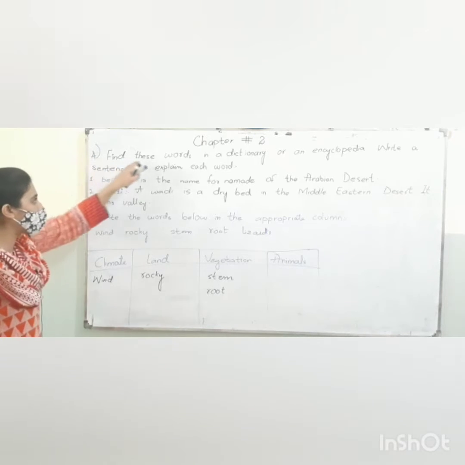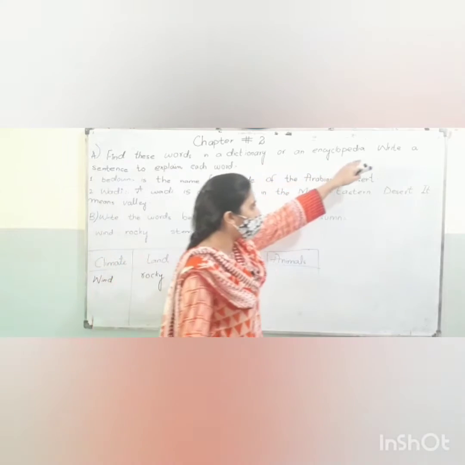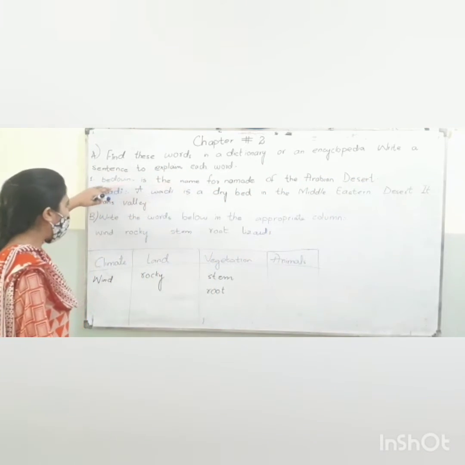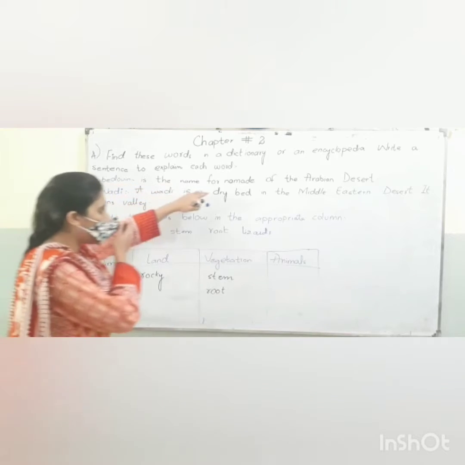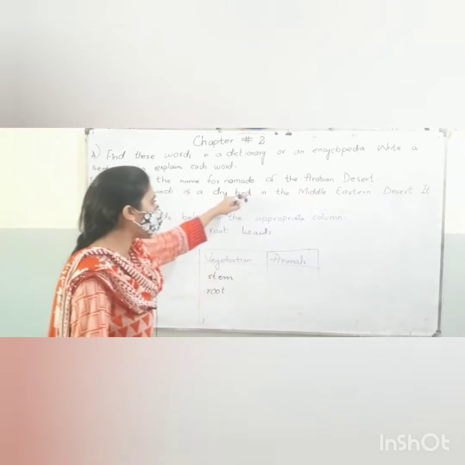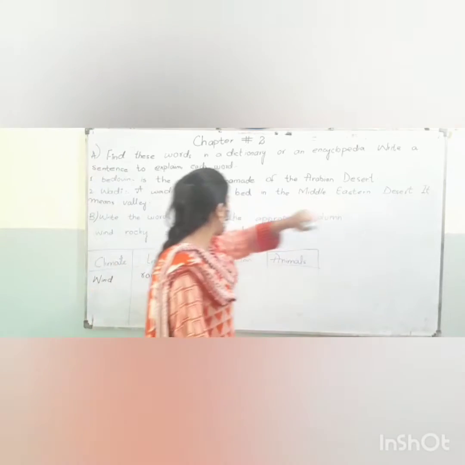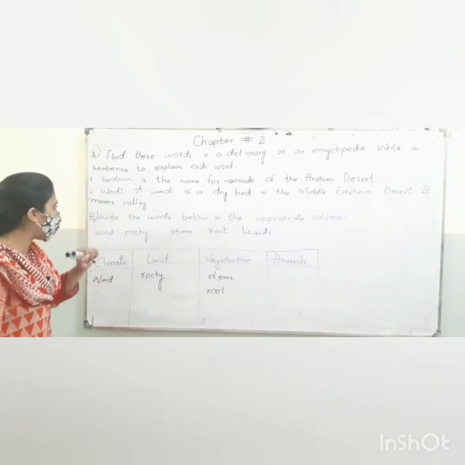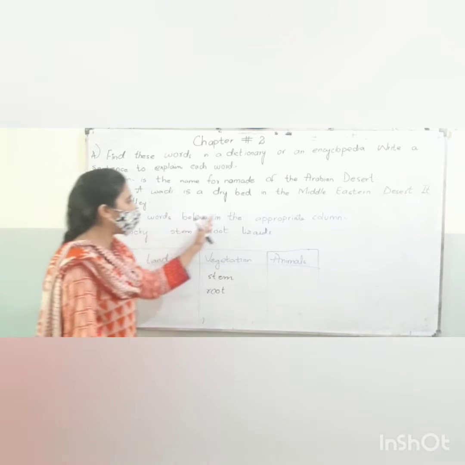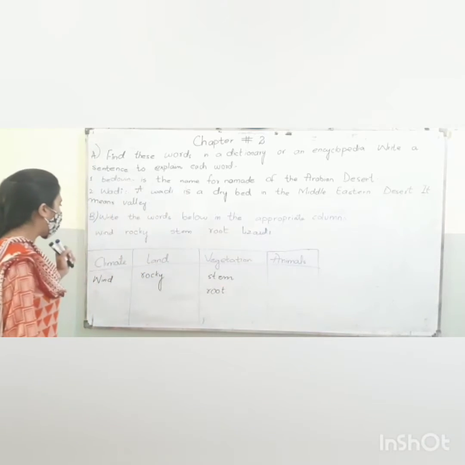Exercise A: find these words in a dictionary or an encyclopedia. Write a sentence to explain each word. Bedouin is the name for nomads of the Arabian desert. Wadi: a wadi is a dry bed in the Middle Eastern desert. It means valley.